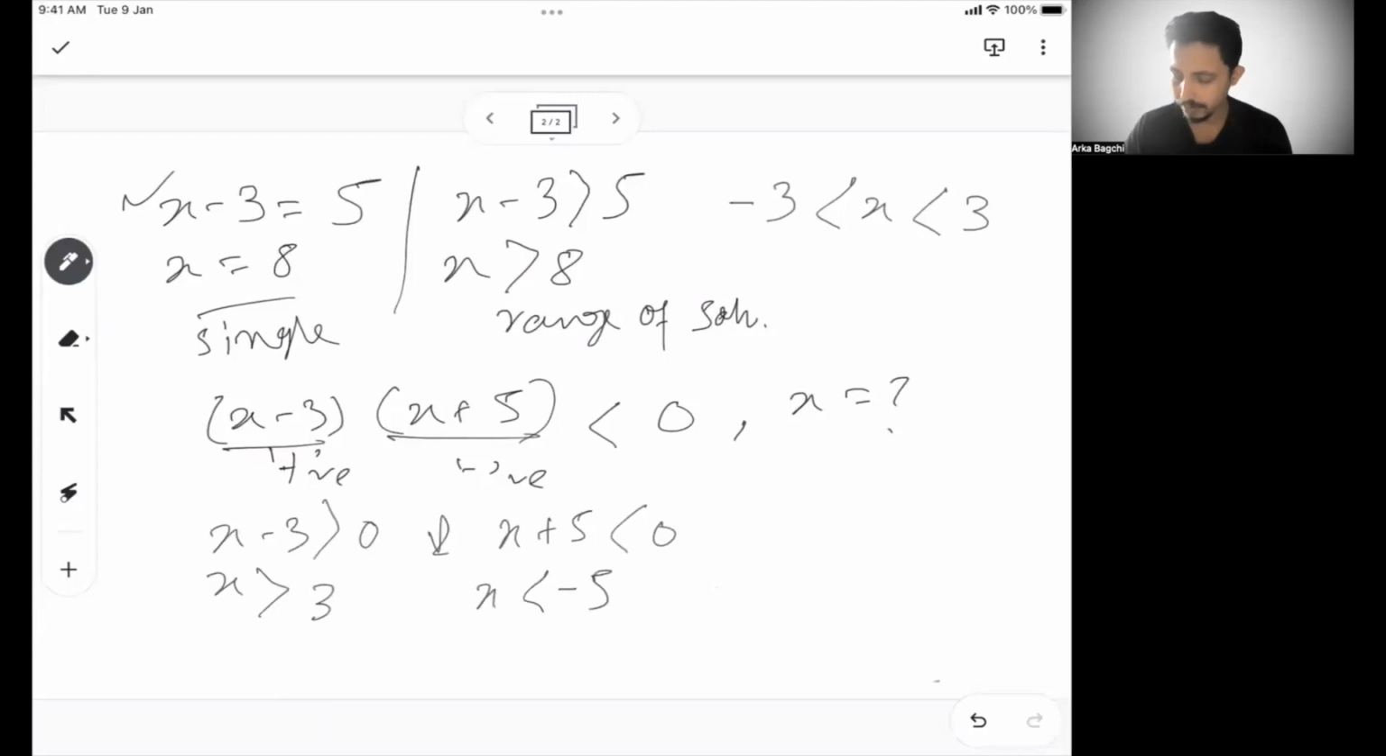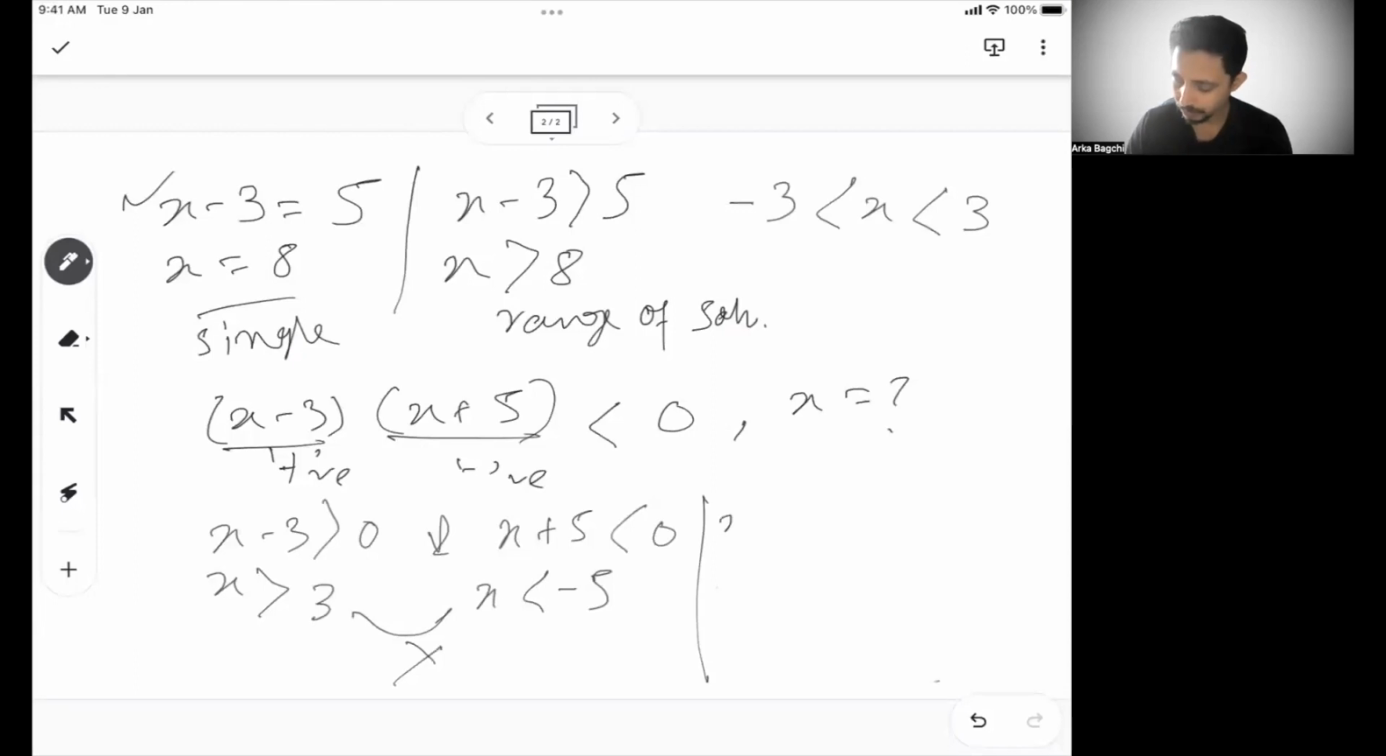x is less than -5, right? So if I combine these two, can you see any common range? No, right? Because on one side I'm saying x has to be greater than 3. In the same scenario I'm saying x has to be less than -5. Both of them do not give any range. So this is not a fair assumption.